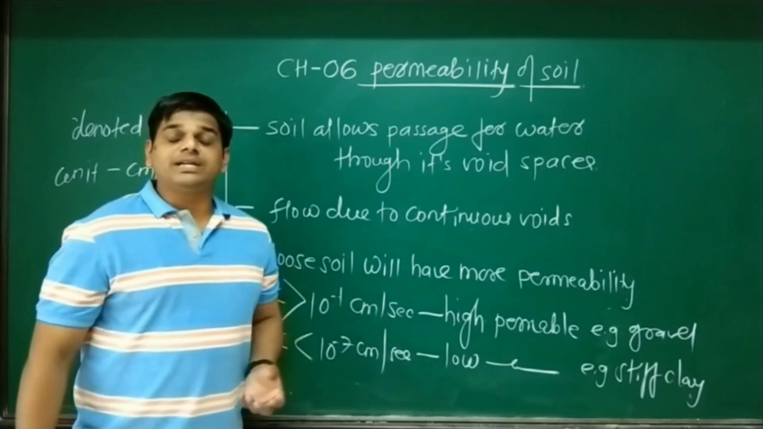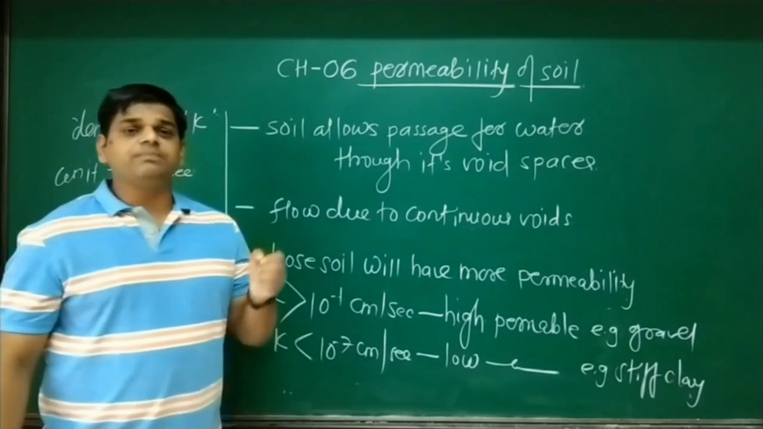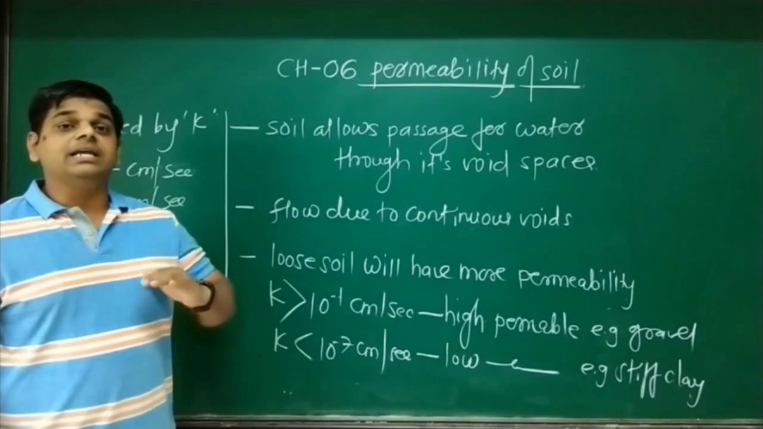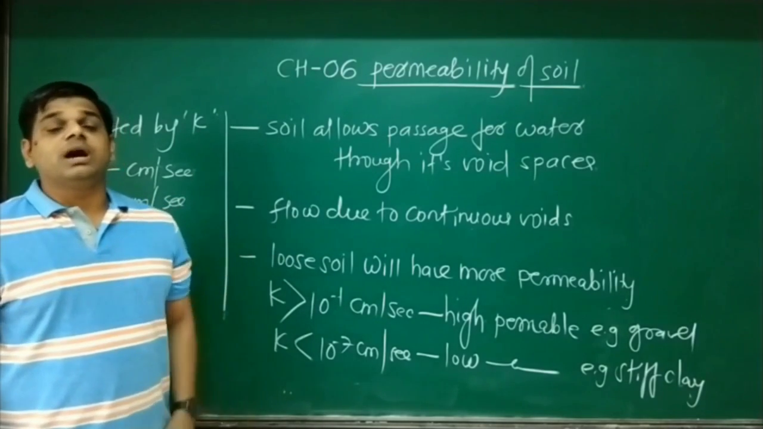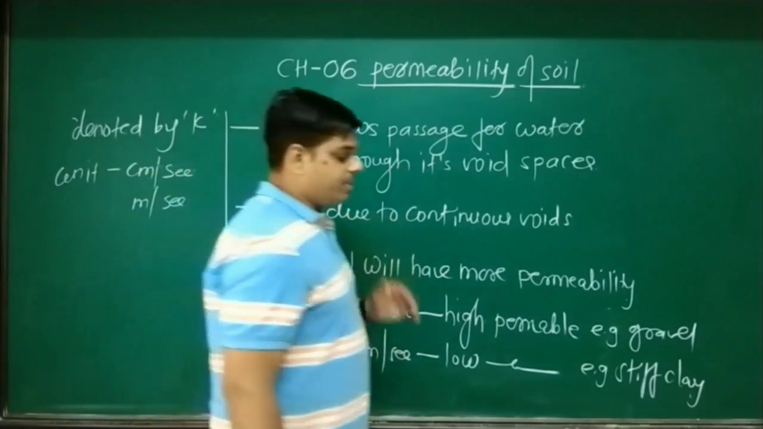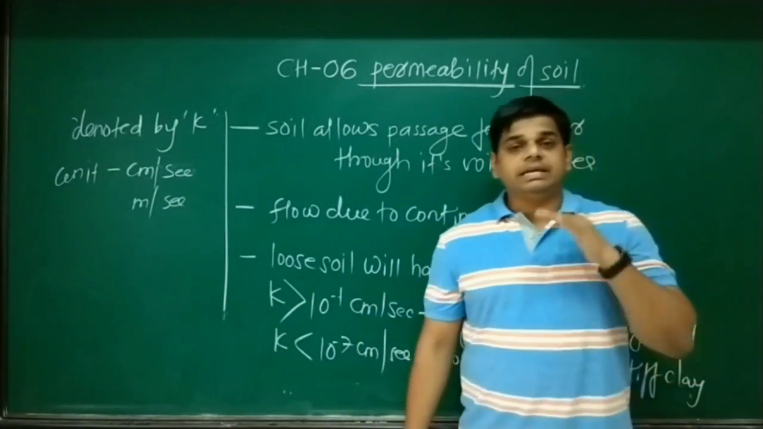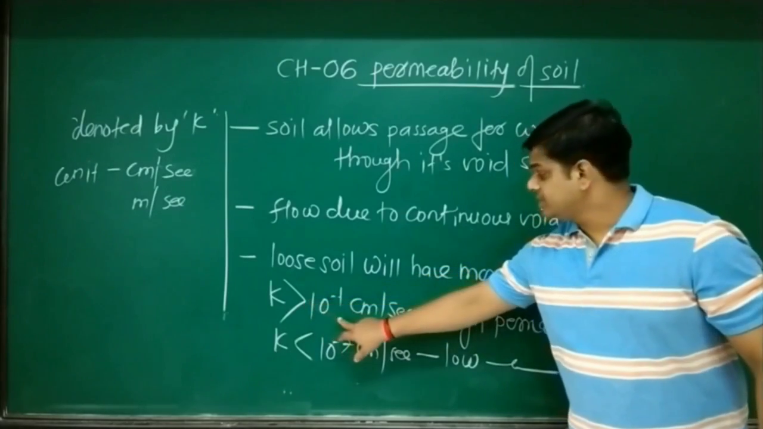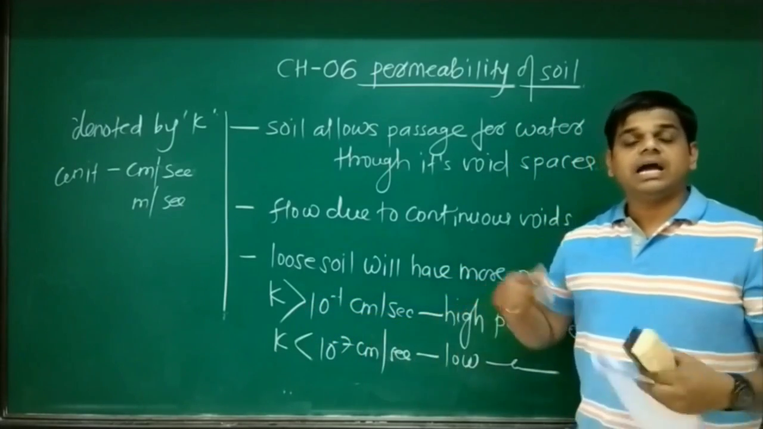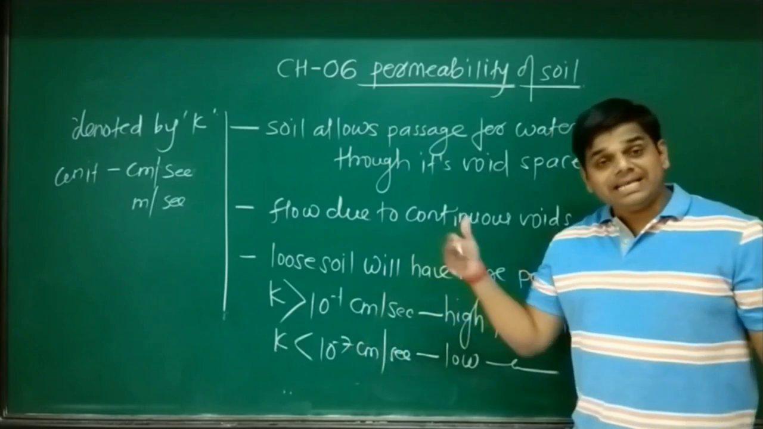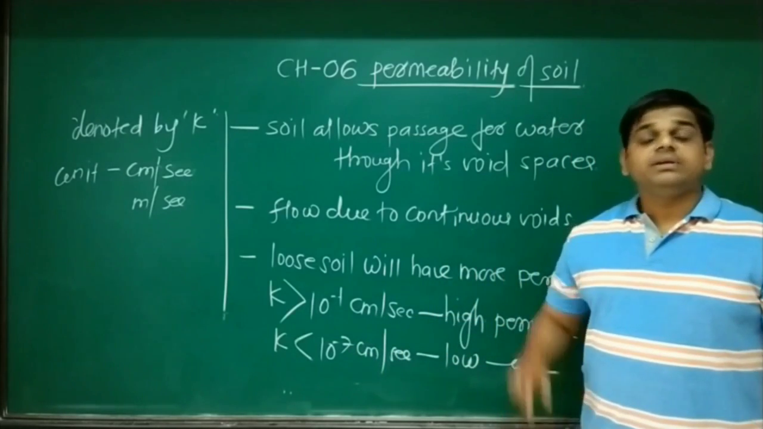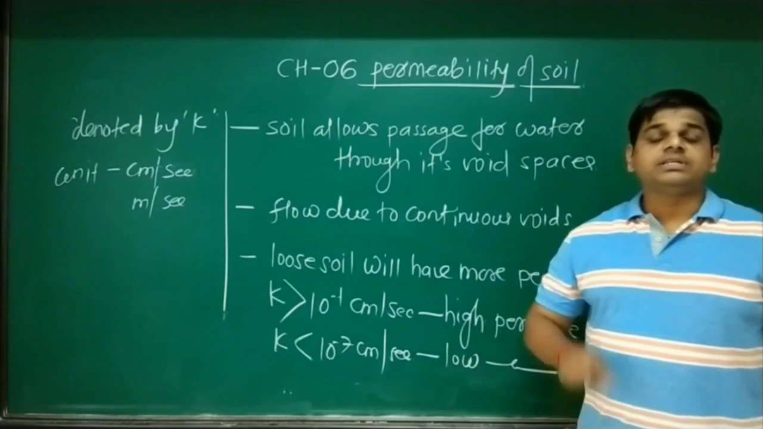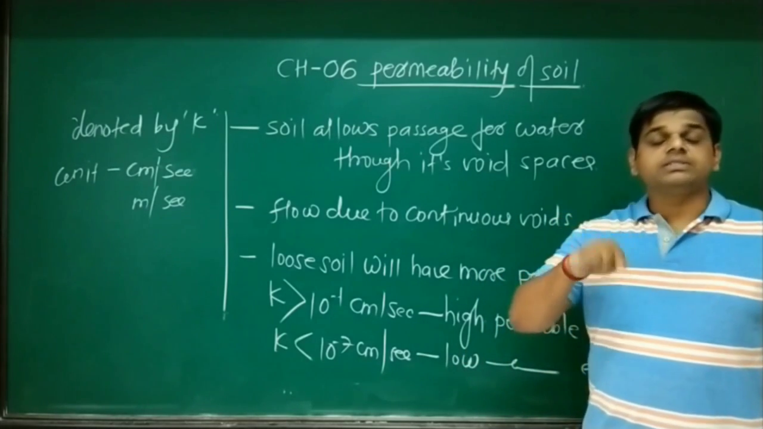Now what is the example of that soil? Stiff clay. Stiff means a hard bound clay, which is highly compacted or highly consolidated, which does not show higher values of permeability. Now remember, as far as the MPSC GATE exam point of view is concerned, the range is very important. K more than 10 raised to minus 1 cm per second, highly permeable. K value less than 10 raised to minus 7 cm per second, low permeable. Highly permeable: gravels. Low permeable: stiff clay.